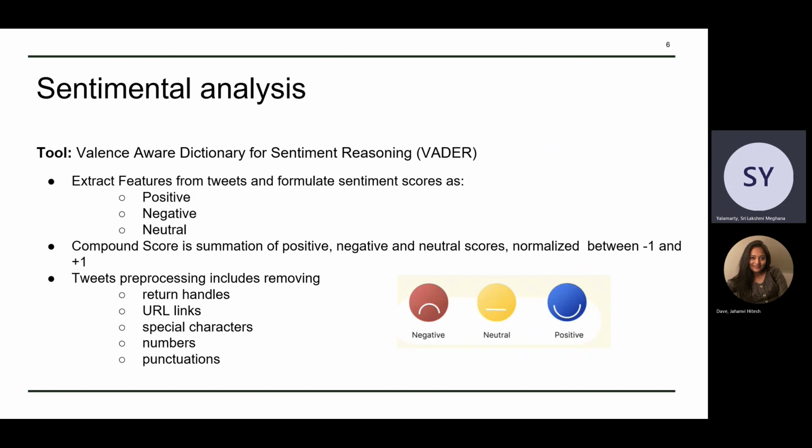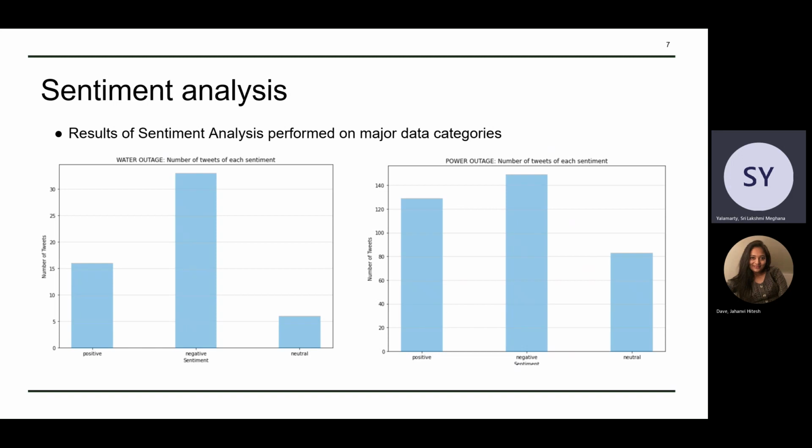We are using a compound score to do this, which is the sum of the positive, negative, and neutral scores, and that is normalized between -1 and +1. -1 denotes extreme negative, and +1 denotes extreme positive sentiment. Before doing the sentiment analysis, we also pre-process the tweets by removing URL links, special characters, numbers, and punctuation marks. And going ahead, these are the results obtained for performing sentiment analysis on two major categories in the data.